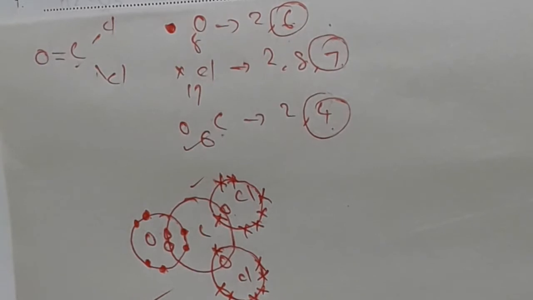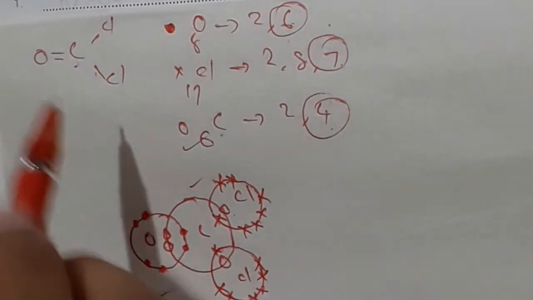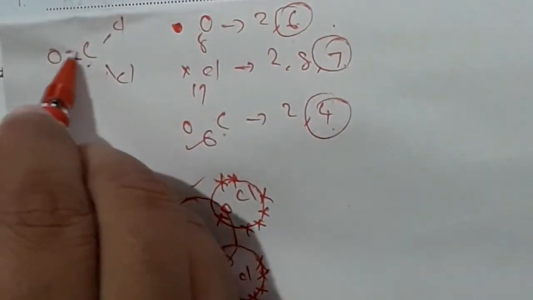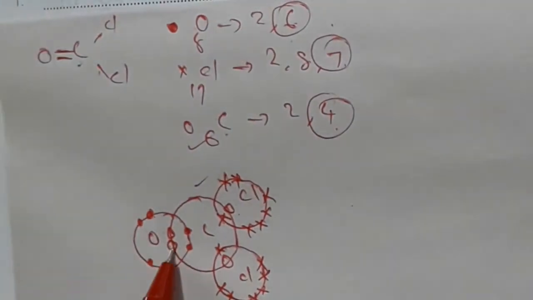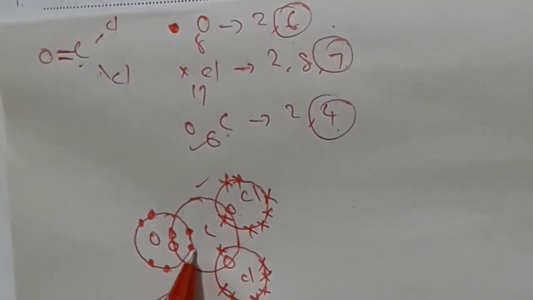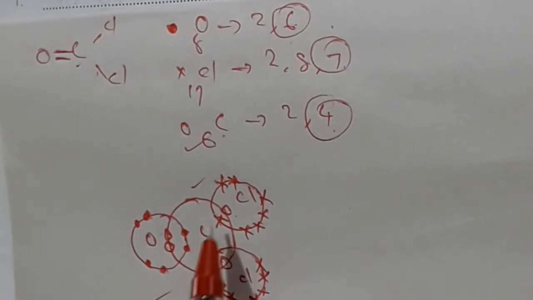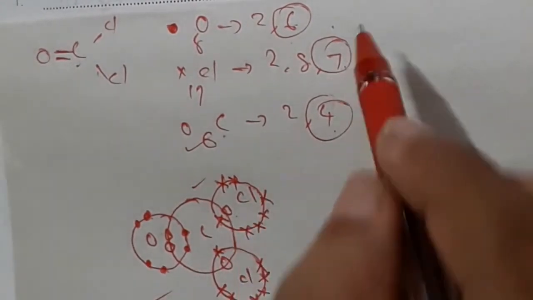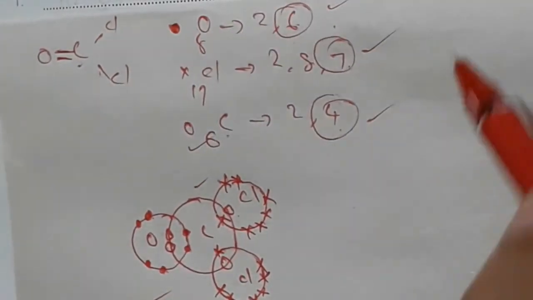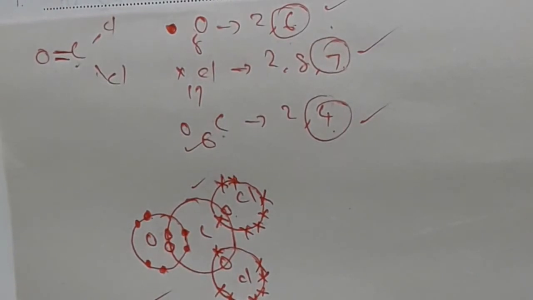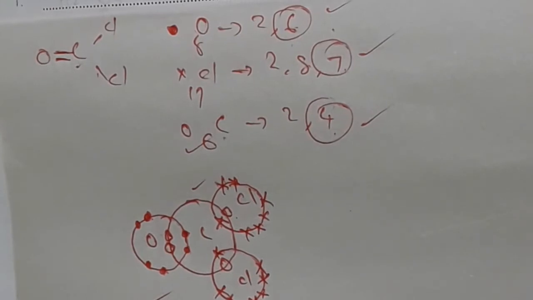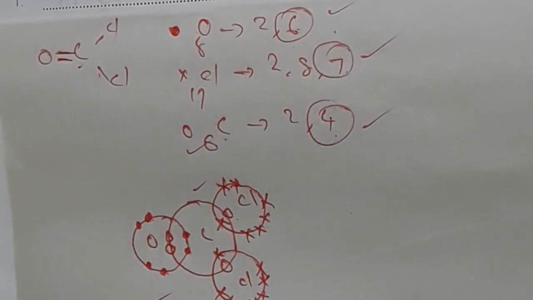This is a covalent bond. So here 2 lines, this is a double bond, so you have to represent here 2 pairs of electrons. Others are single bonds, so 1 pair of electrons. Also listen, here only outer shell electrons we use to represent. Only outer shell electrons we will use to represent this type of electronic structure.